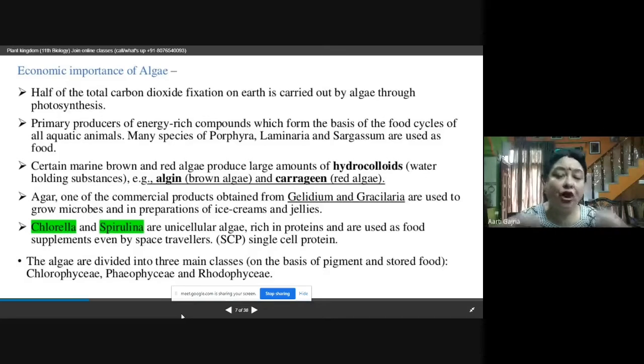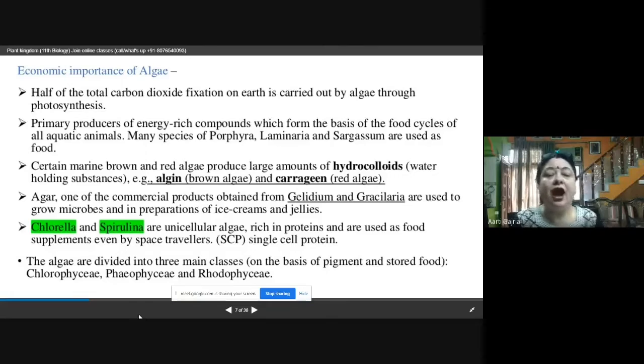Wherever the moisture is required, they are using this algae. So these algae have the hydrocolloids, that means they have the capability for water holding. The examples are algin, that is brown algae, and carrageen, that is red algae.